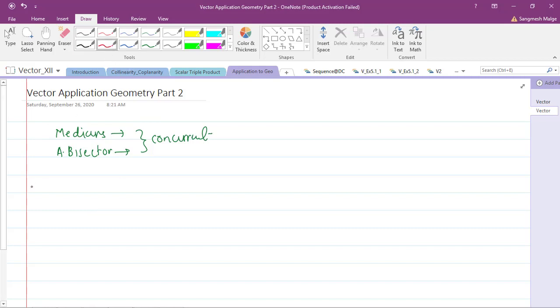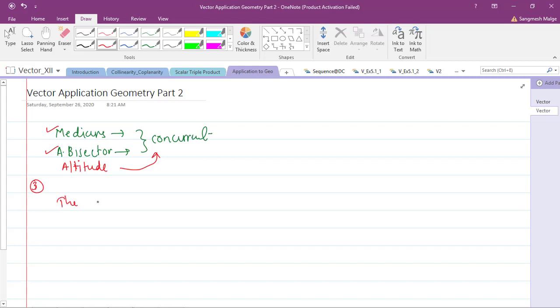So today's first proof is like this. So total it's the third one. What we have to show is that the median is done, the angle bisector is done. Now let's see for the altitude. What do you think? Will the altitudes also be concurrent or not? Okay, let's see. The third statement is that the altitudes of a triangle are concurrent.